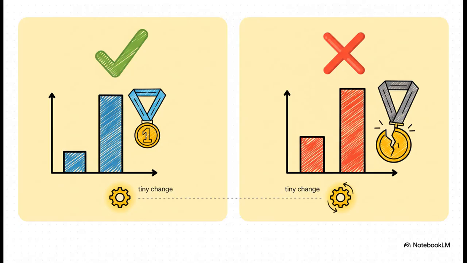And what's so interesting here is just how much a tiny change can totally alter the outcome. Both models you see here have a depth of 2, meaning they ask 2 questions, tops. But the one on the left gets a perfect score on our mock exam, while the one on the right, with just one slightly different internal rule, only gets a 75%. This is exactly why we have to run these tuning experiments.